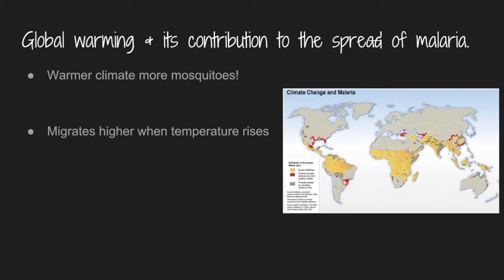Global warming is helping the spread of malaria. Mosquitoes prefer to live in warmer climates. The warmer the climate, the more mosquitoes an area will receive. According to the public health article on mosquitoes, which is titled Thanks to Climate Change, infection rates of diseases like malaria, dengue fever and West Nile virus are likely to rise as a warming climate creates more mosquito-friendly habitats. Scientists have found that when temperature increases, malaria affects those living in higher altitudes.